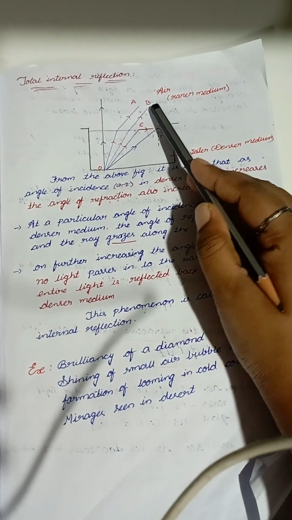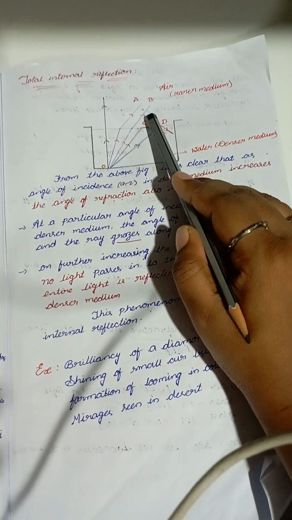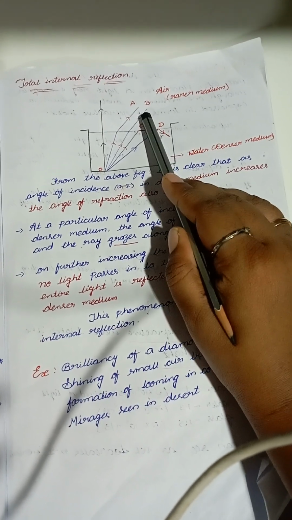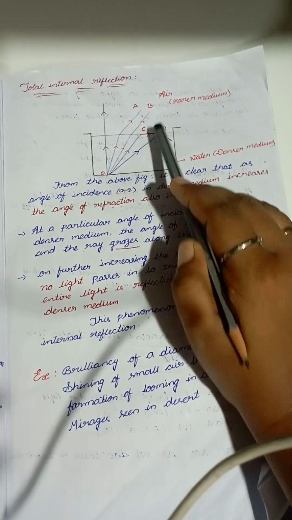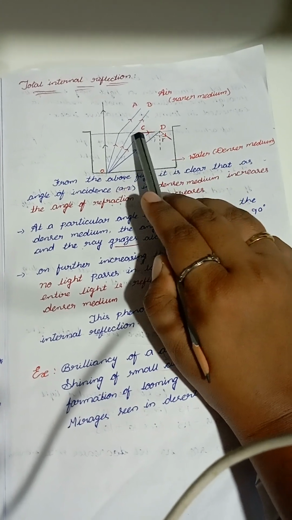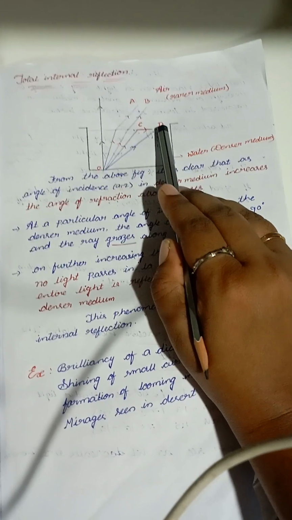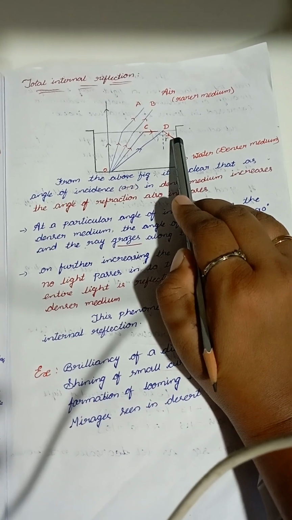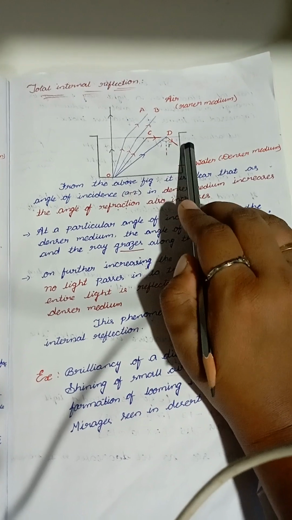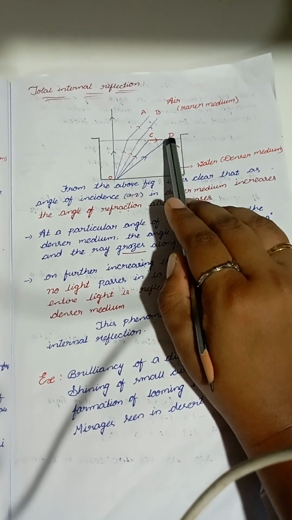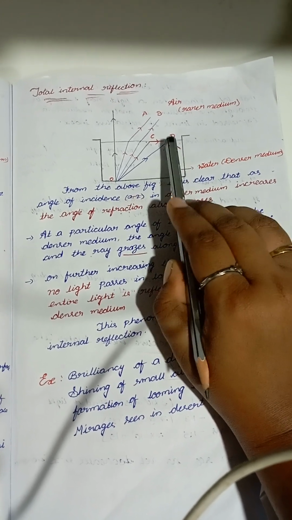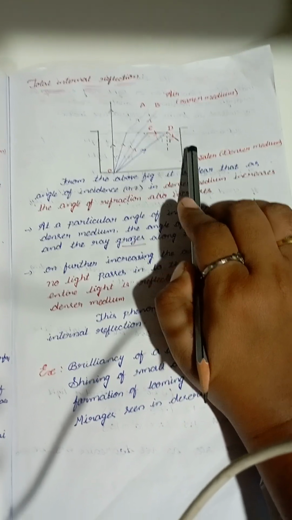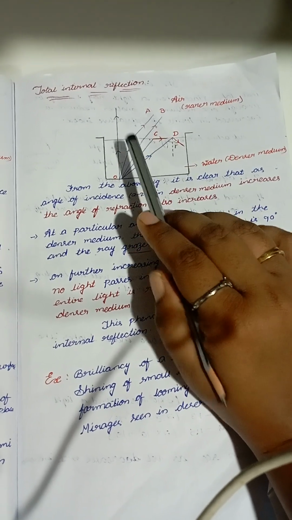When will refraction take place? If the angle of incidence is less than the critical angle. If it is equal to the critical angle, it grazes along the surface. If it is greater than the critical angle, it will be reflected back to the denser medium. Listen once again.